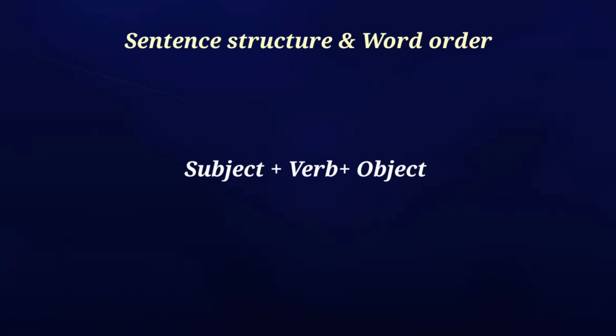So there is something called word order. Word order is the way a sentence is arranged to convey a meaning. And of course, there is a particular order. The order of sentence, arranging words in your native language or mother tongue may be different from that of English. That's why we have all the trouble translating just like that. You cannot translate just like that. You need to know this sentence structure.